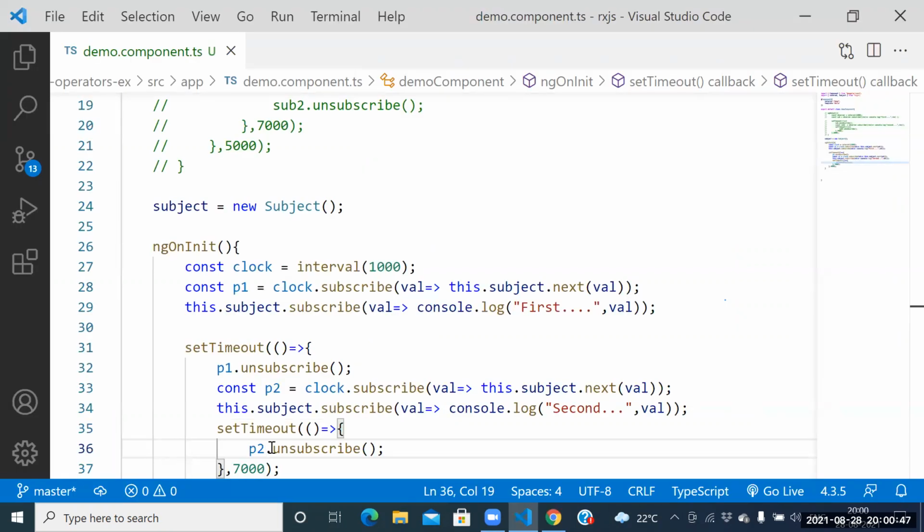But try to see this one, guys. So this is the concept. What is the subject? Monitoring the previous observable's emitted data. In order to monitor that, we need to go for the subject. Anyhow, guys, I will verify the example once. The concept is right, but somewhere we made some mistake. Don't worry about it. Fine.